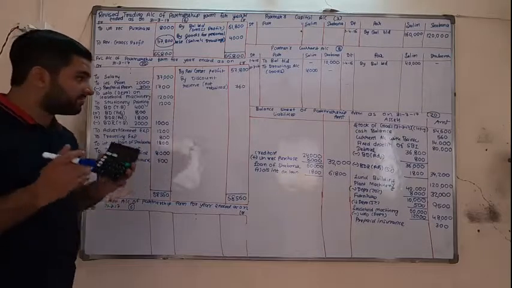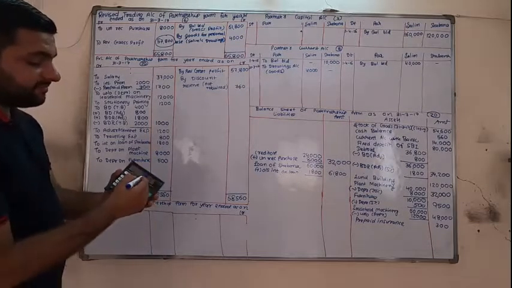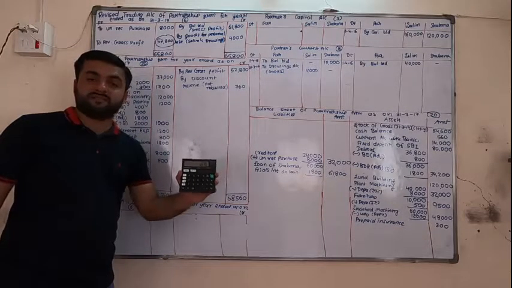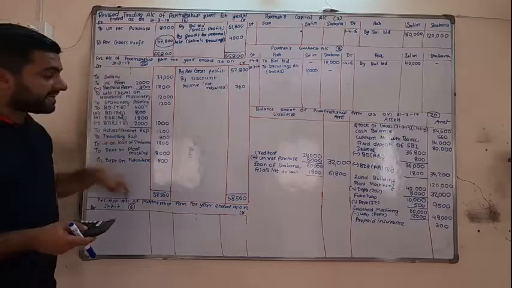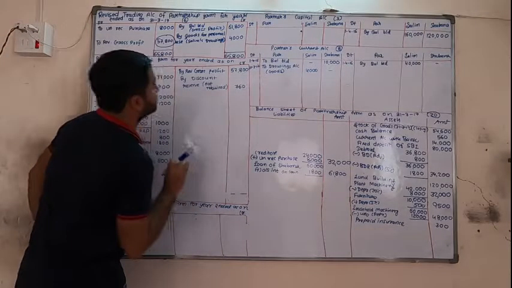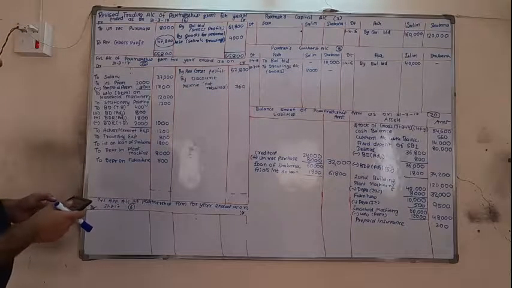Okay friends, whenever you are finding the profit, and if by subtracting the answer comes in minus, see it is minus, so debit side is more. At that time debit side is more than credit side.